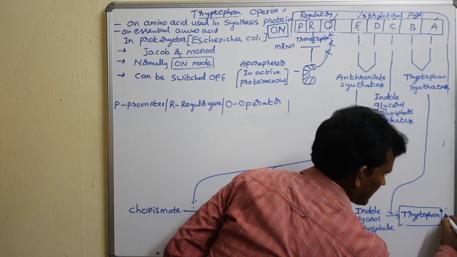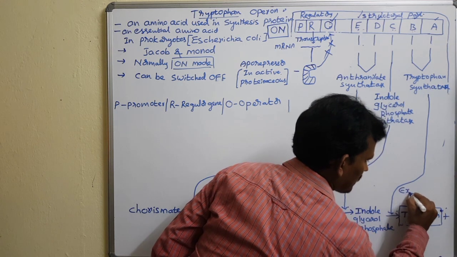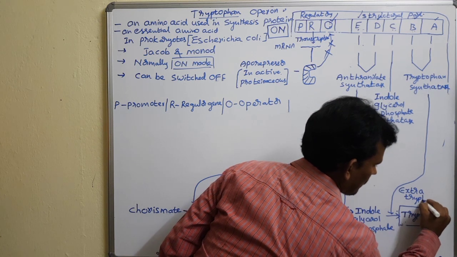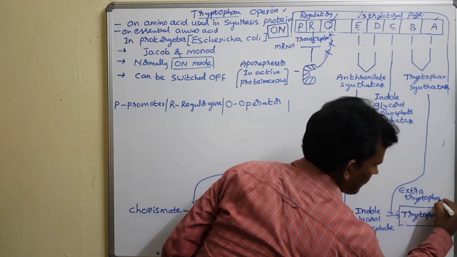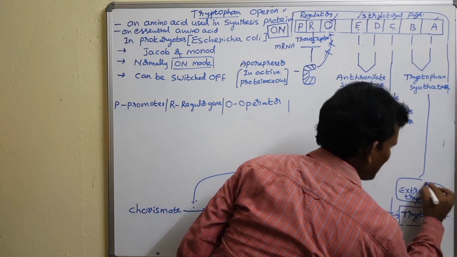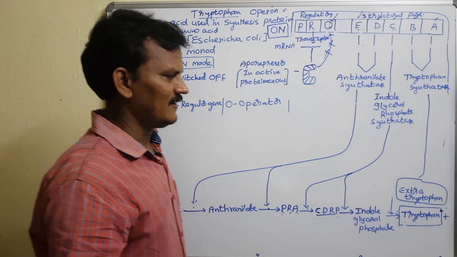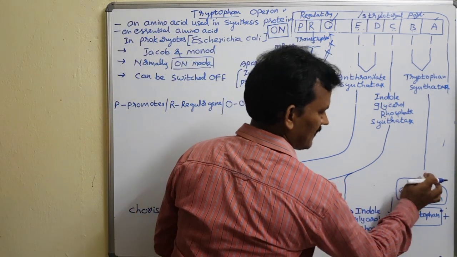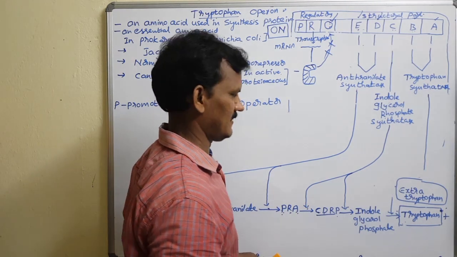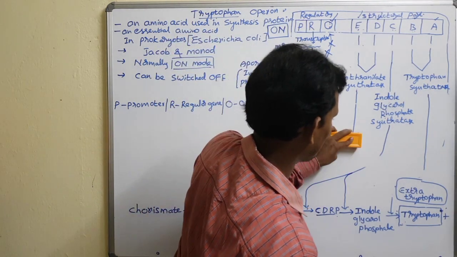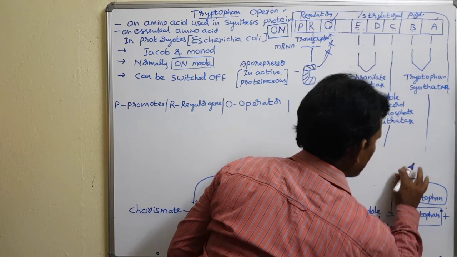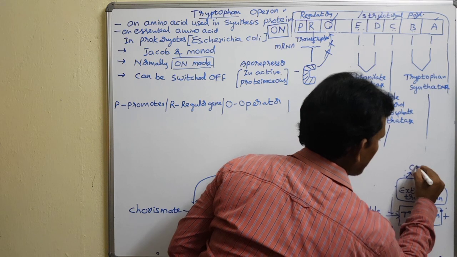Extra tryptophan is also synthesized here. The extra tryptophan is nothing but a co-repressor.